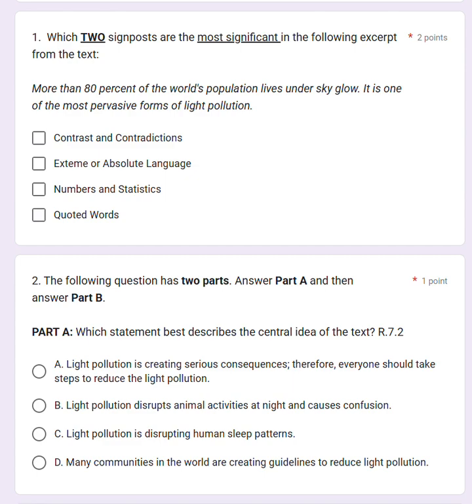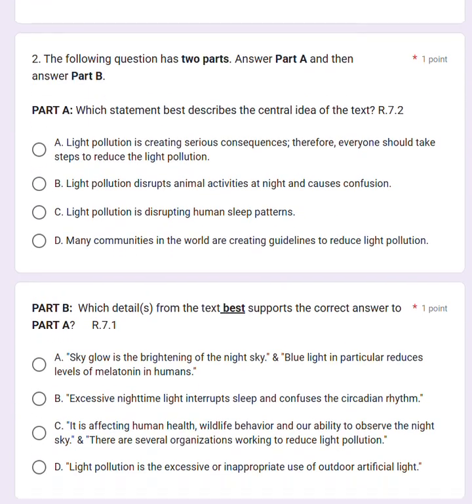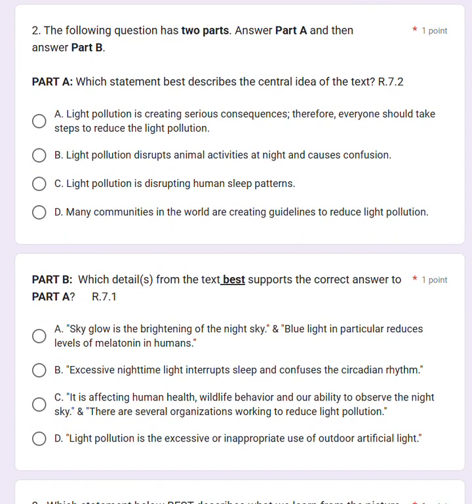Number 1, which 2 signposts are the most significant in the following excerpt below? More than 80% of the world's population lives under sky glow. It is one of the most pervasive forms of light pollution. Is this contrast and contradiction, extreme and absolute language, numbers and statistics, or quoted words? Which 2?